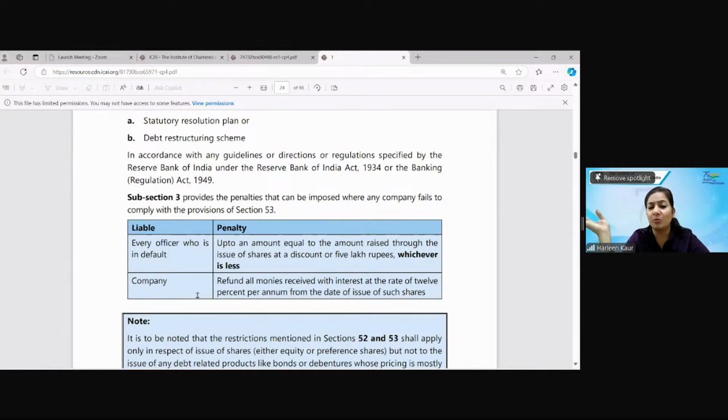You should not leave anything, whatever is given in your study. So the officer in default is liable for an amount equal to the amount raised by the issue of shares or 5 lakh, whichever is less, and has to refund all the money with interest at the rate of 12% per annum.